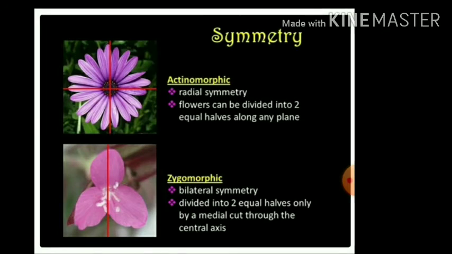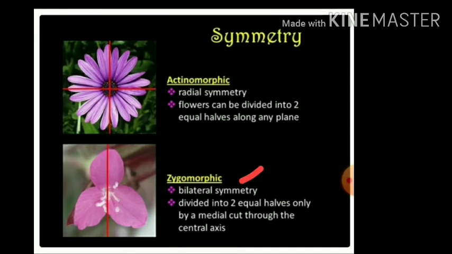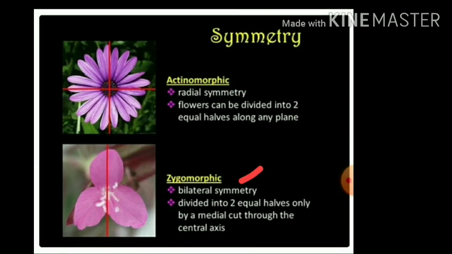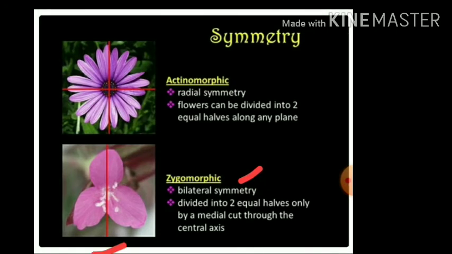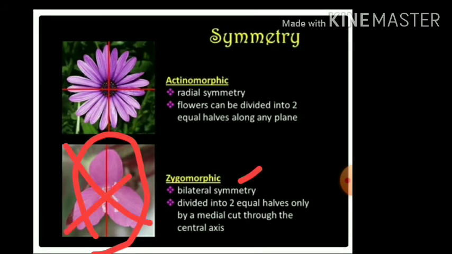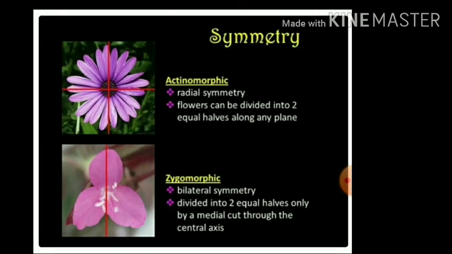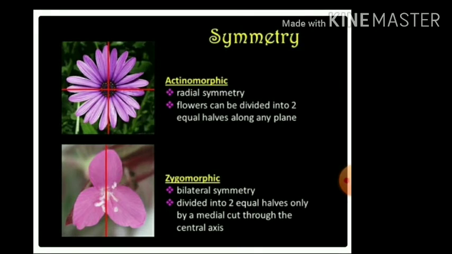In a zygomorphic flower, it is bilateral symmetry, so it can be divided into 2 equal halves only by a median cut through the central axis. So have a look here, observe here. You cannot cut like this or like this, because it cannot give equal halves. So this is about the symmetry of a flower.